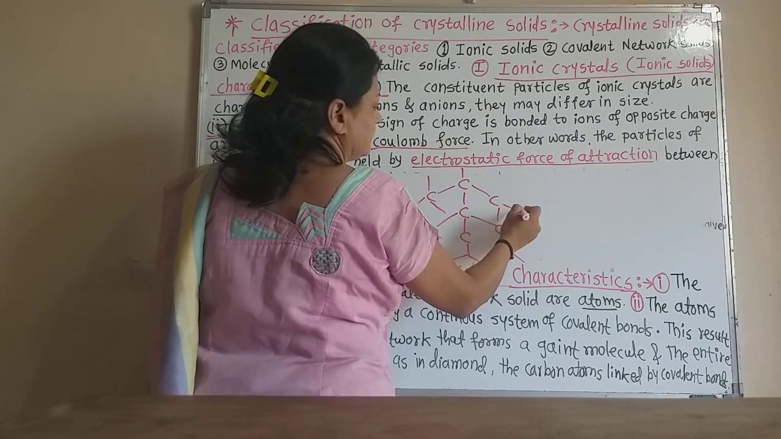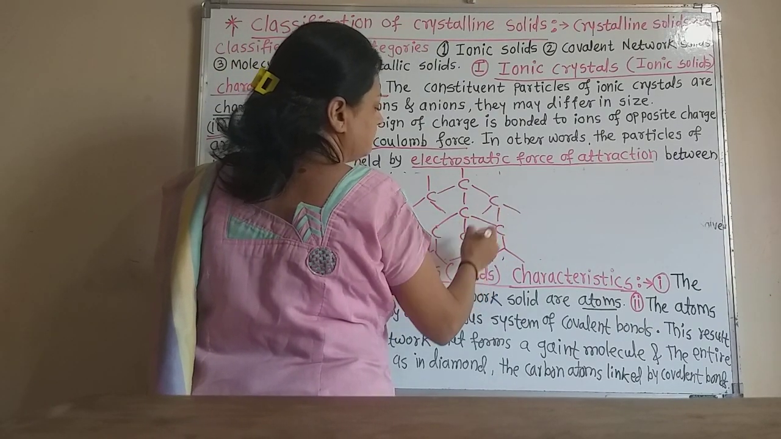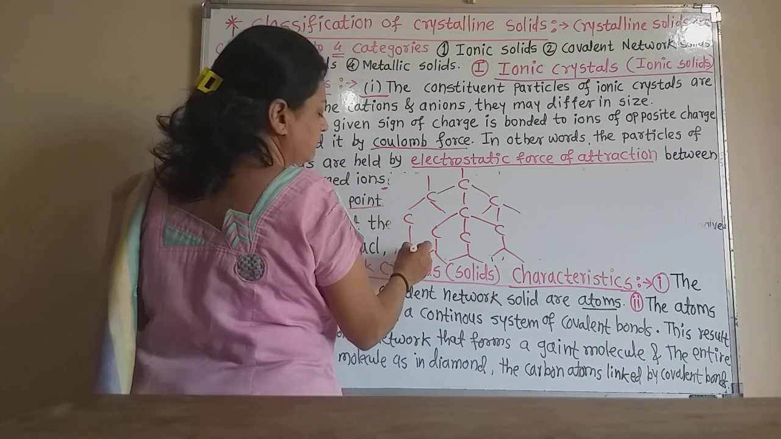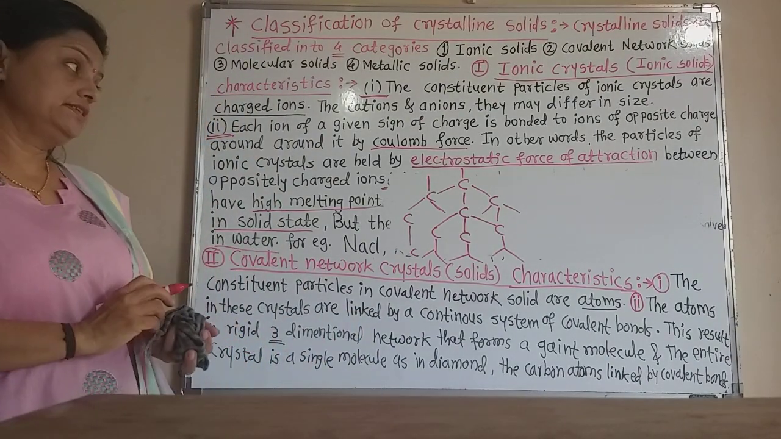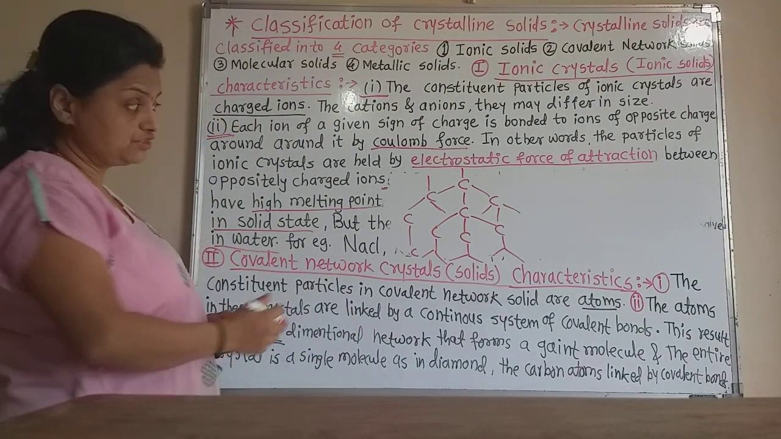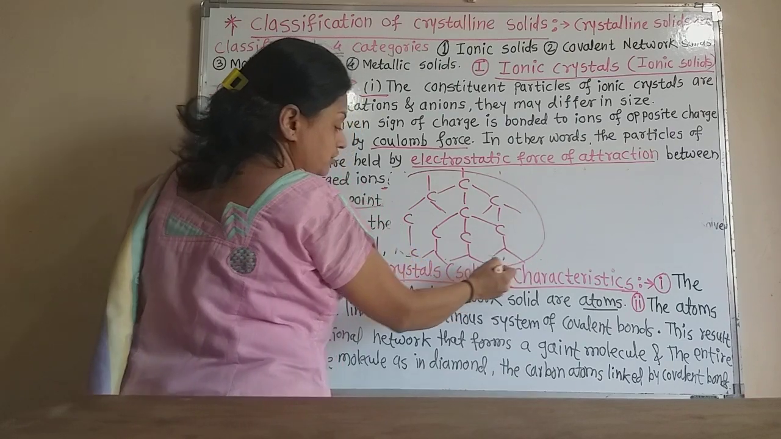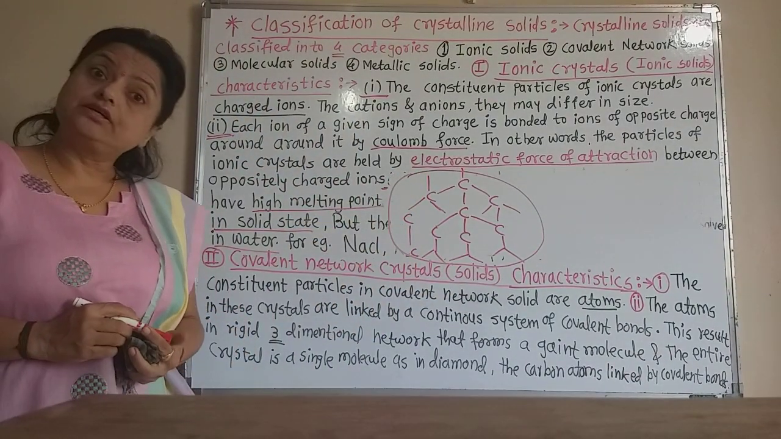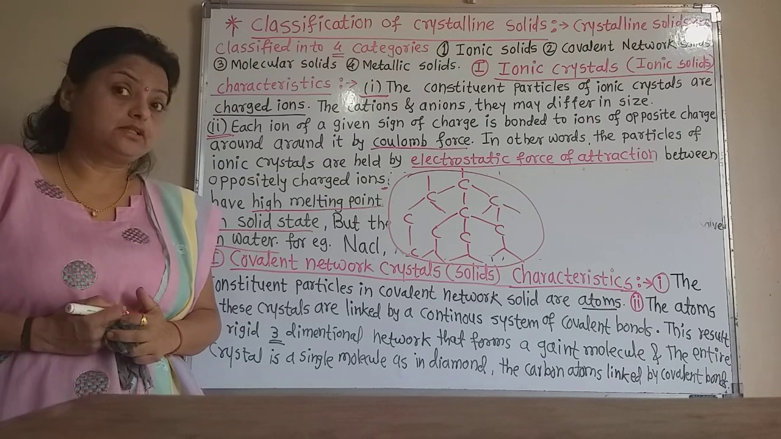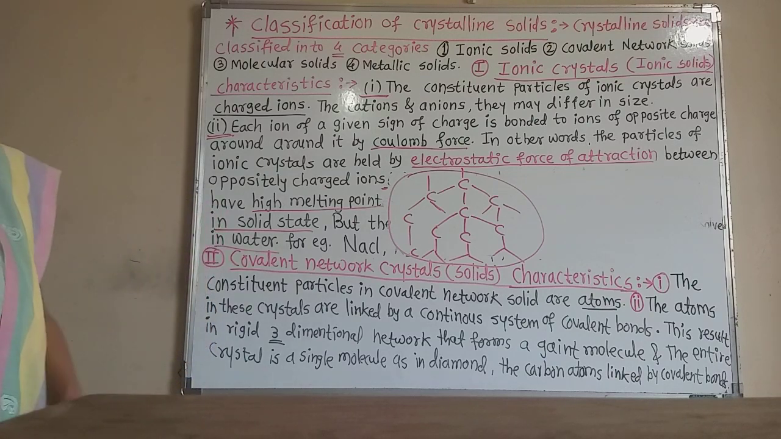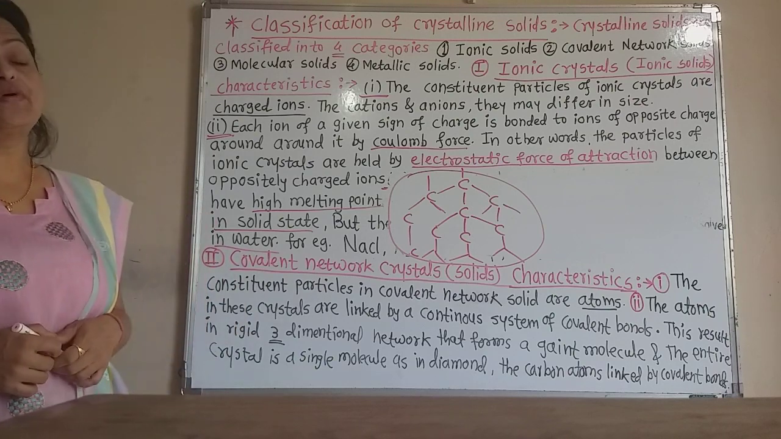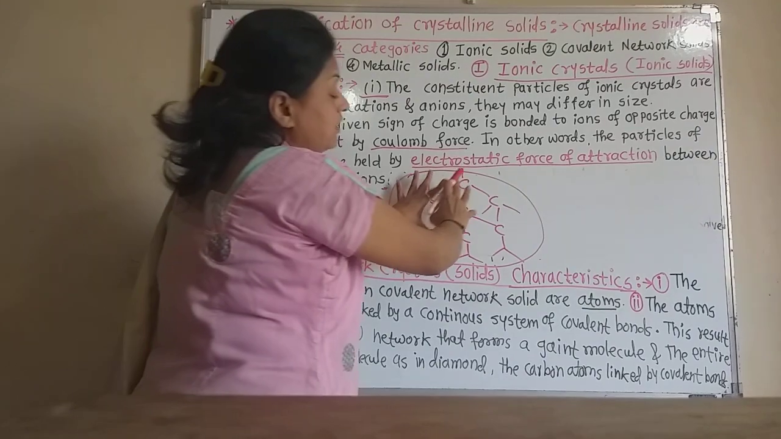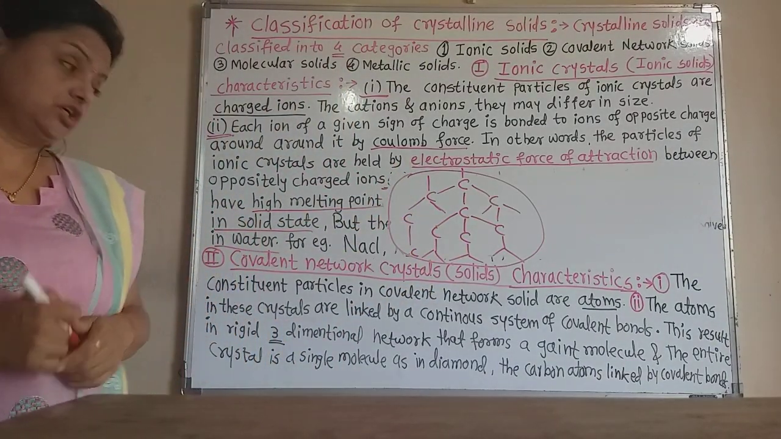In this way they always have the network structure, and the structure we always see in diamond is the hexagonal type of structure. Now this is the network-like structure of the diamond. The constituent particles are the carbon atoms in these covalent solids or covalent network crystals, and they form a network-like giant molecule, that is, a single molecule.